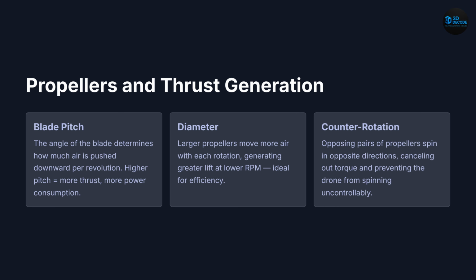Next, propellers and thrust generation. Propellers are responsible for converting motor rotation into lift force. Each blade is carefully designed with a specific pitch and diameter optimized for efficiency and thrust generation. Larger propellers move more air at lower RPM, improving efficiency, while higher blade pitch generates greater thrust at the cost of increased power consumption. Opposing propeller pairs rotate in opposite directions to cancel out torque and prevent uncontrolled spinning.